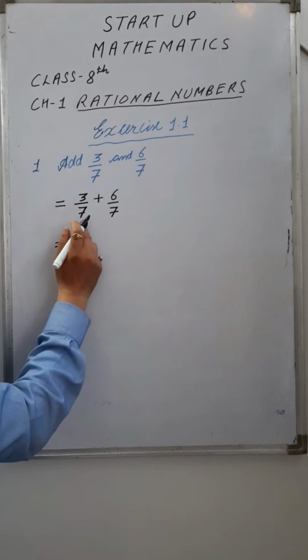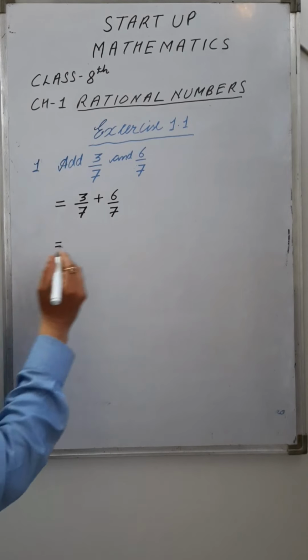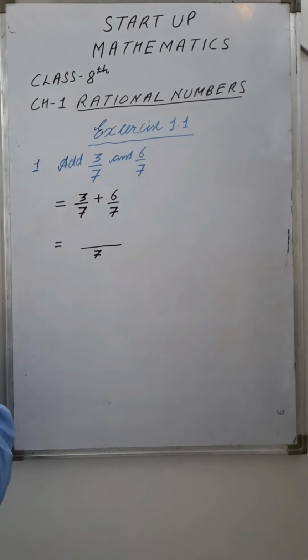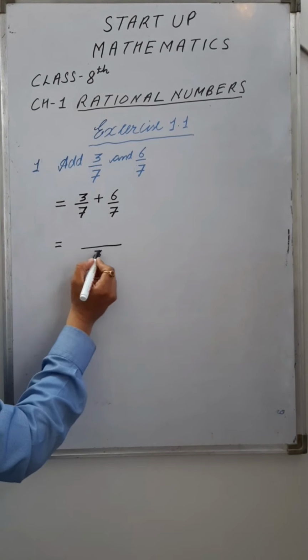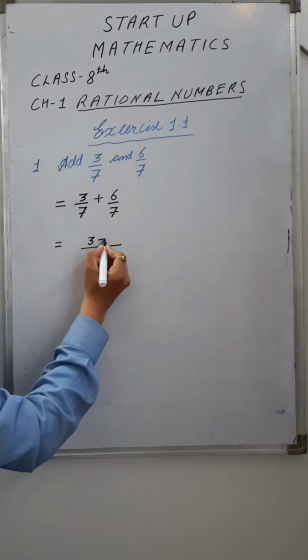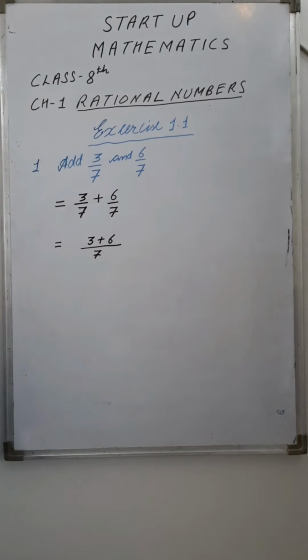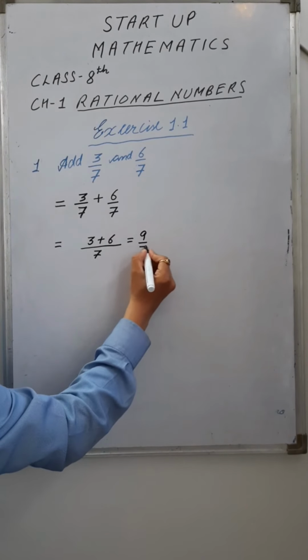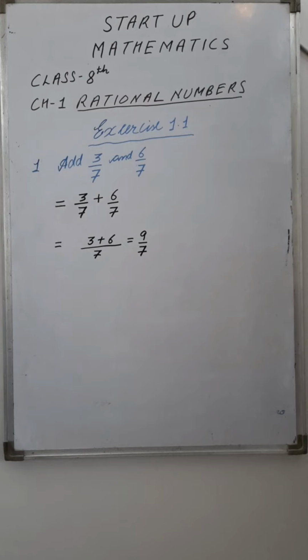The LCM will be the number in the denominator. That is what? The LCM is 7. If LCM is 7, you can add the numerator only, 3 plus 6. The answer is 9 upon 7. This is the first question of the first exercise.